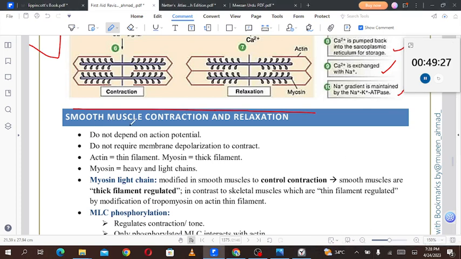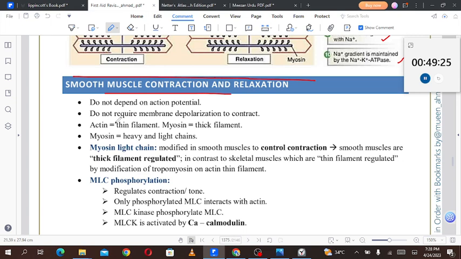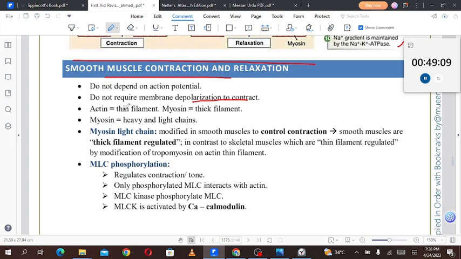So it's about smooth muscle contraction and relaxation, which do not depend on the action potential. That is very important. In contrast to skeletal muscle and cardiac muscle, smooth muscle contraction is not dependent on the action potential. Secondly, it does not require membrane depolarization to contract. Actin is a thin filament, myosin is a thick filament. The pattern is the same, but these muscles don't require membrane depolarization for contraction.